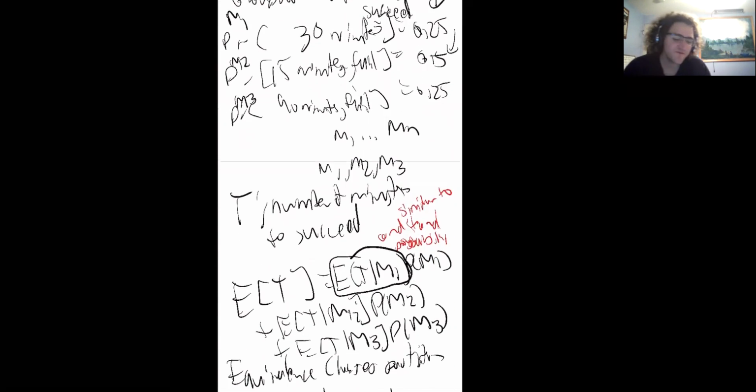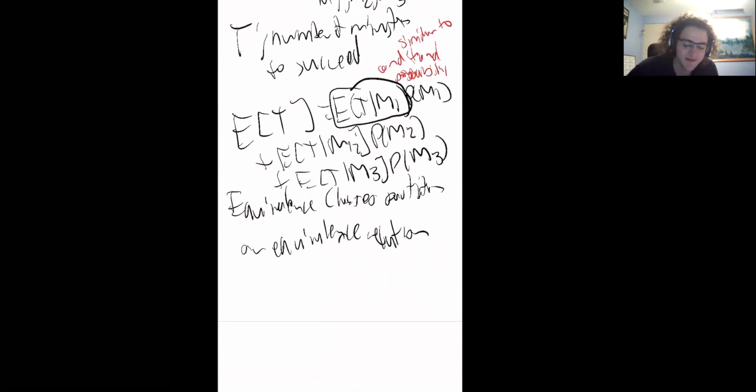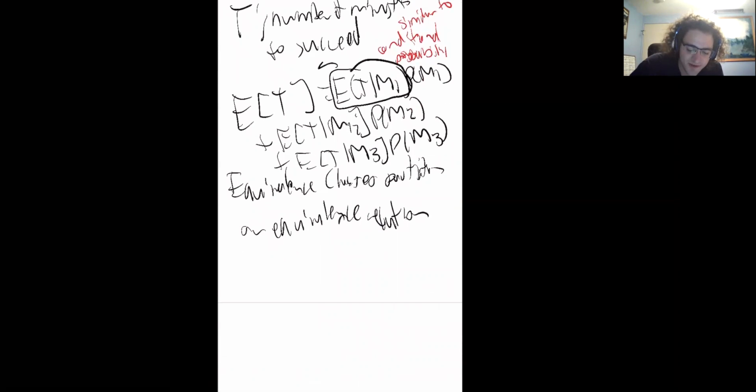If we know that he succeeds in 30 minutes, then the expected value would be 30, right? Because it just took him 30 minutes to solve it. So we start off with E of t equal to 30, and the probability of this happening is 0.25.